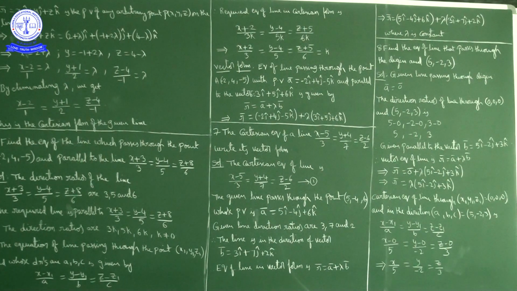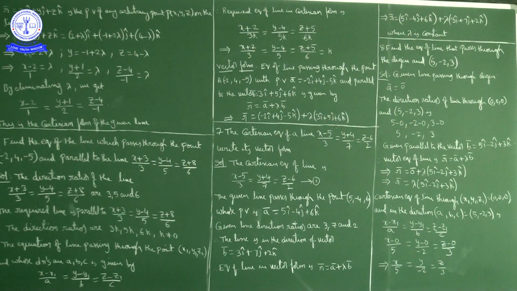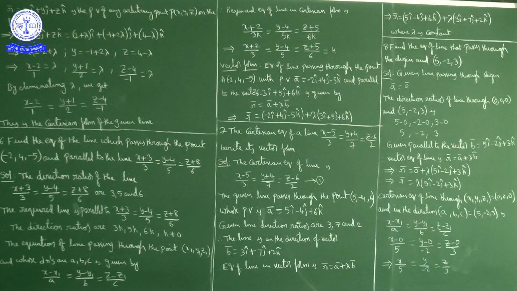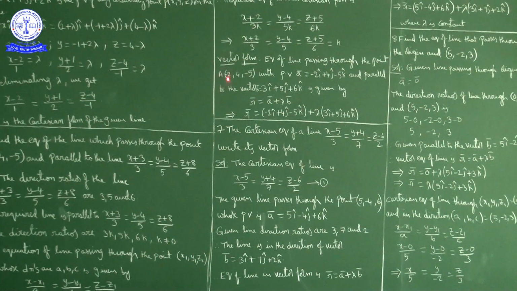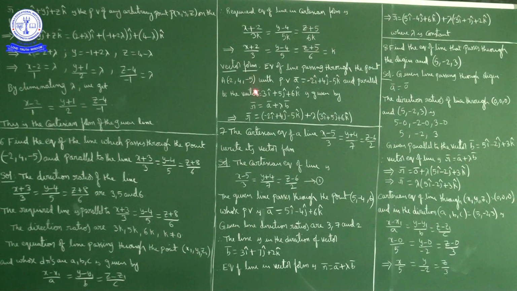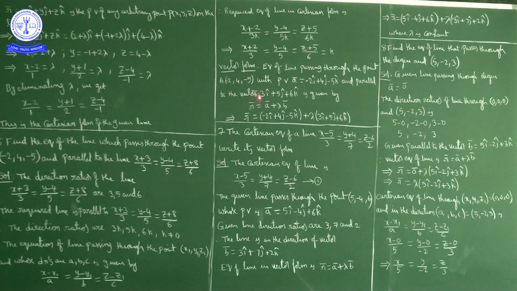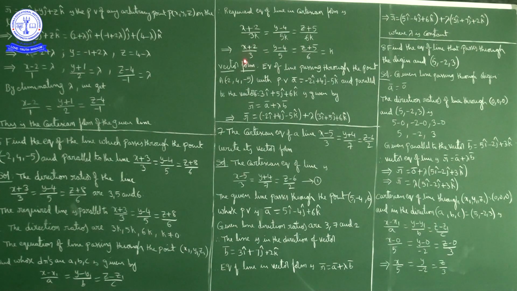Next, vector form. So equation of line passing through the point A minus 2, 4, minus 5, with position vector of this point what we can write? A bar is equal to minus 2i cap plus 4j cap minus 5k cap, and parallel to the vector b bar. Now direction of required line is what? 3, 5, 6, no? So what we can write? B bar is equal to 3i cap plus 5j cap plus 6k cap.